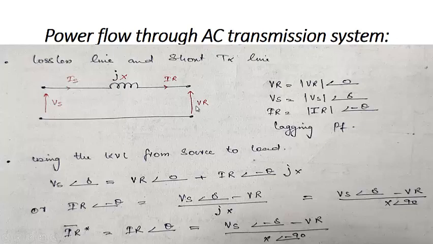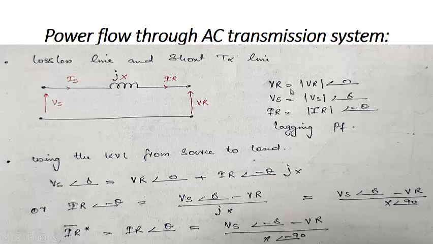Let us say this is the sending end voltage, this is the receiving end voltage, this is the sending end current, and this is the receiving end current. This is the total lumped reactance of the transmission line. Let us assume that VR is taken as a reference. VR is equal to magnitude of VR at angle 0. Vs is equal to magnitude of Vs at angle delta. We assume that Vs is leading VR by delta, and the power flows from Vs to VR.